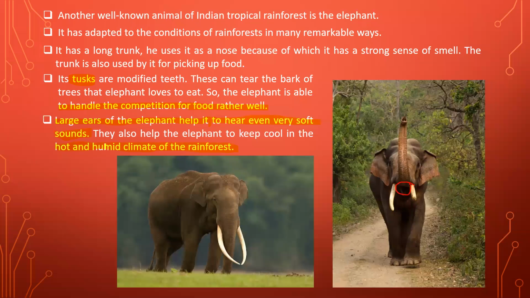You have seen in videos that elephants are continuously moving their ears. Why? Because moving the ears gives them coldness, so they do not feel the heat. That is also one of the adaptations of elephants.